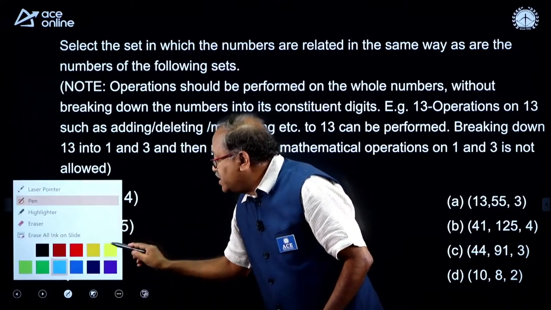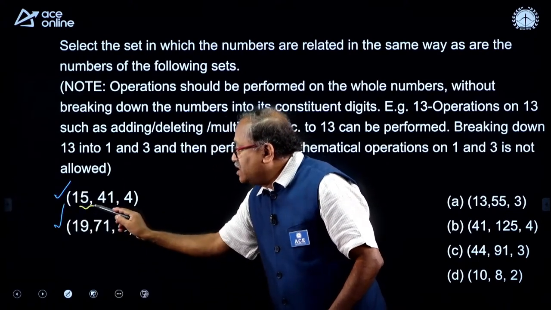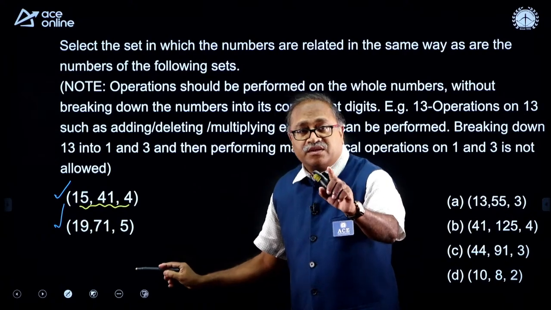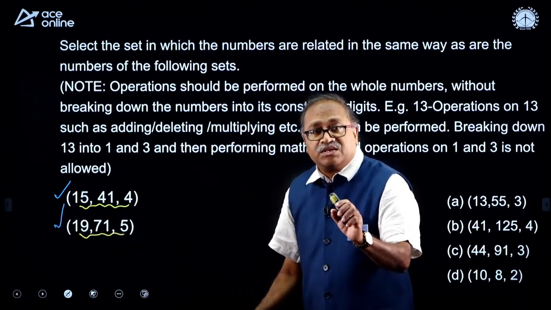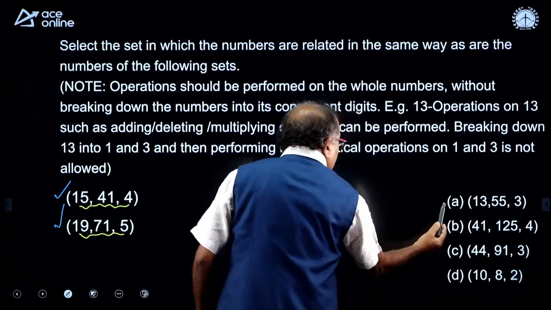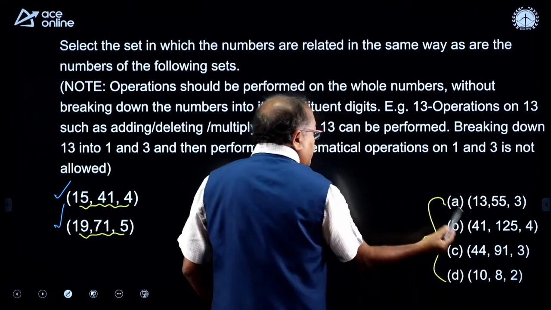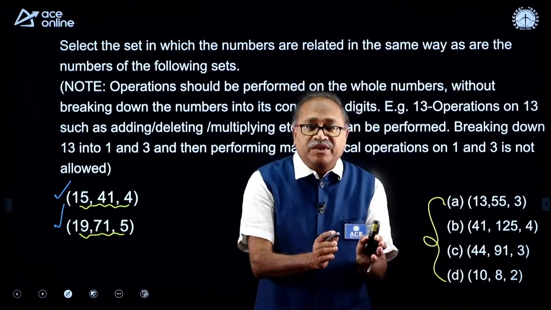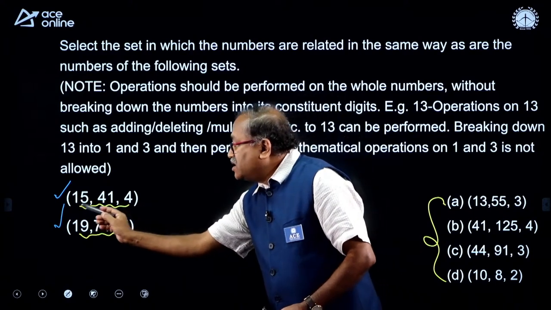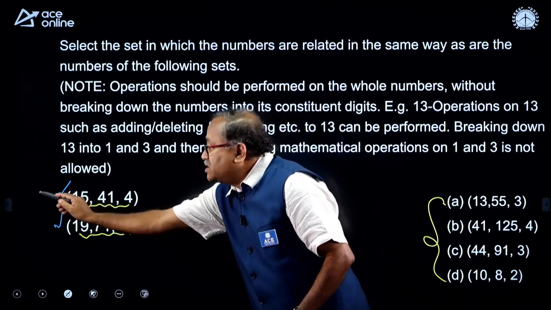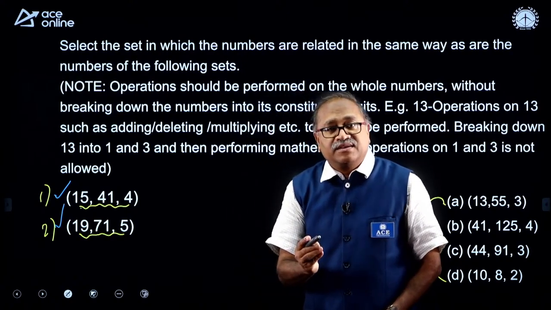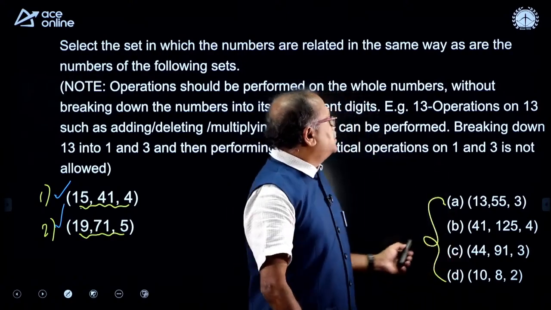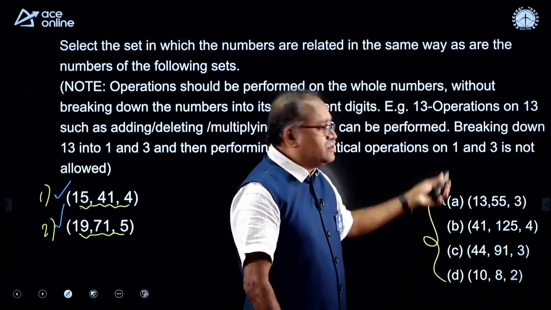Whatever the relation in these three numbers, you have to identify from the options which option has the same relation as the relation between these three numbers in the first set and also in the second set. Please try to understand this.